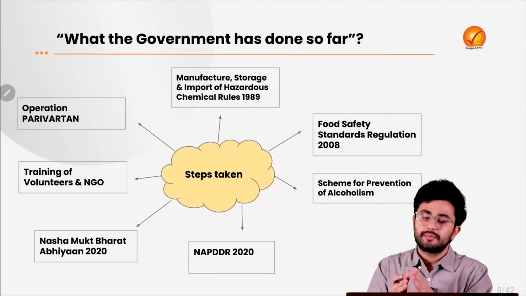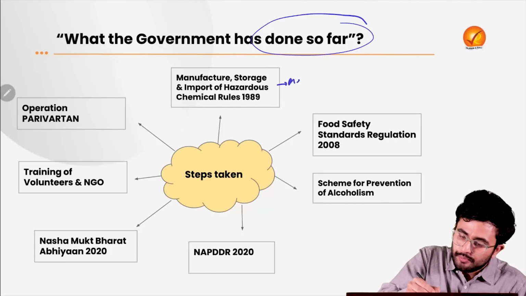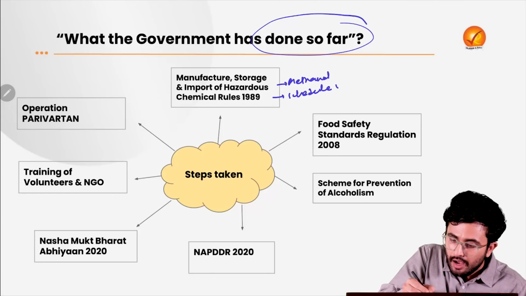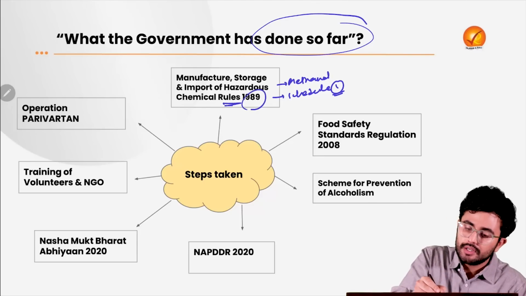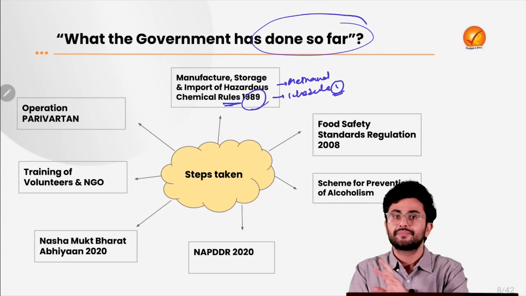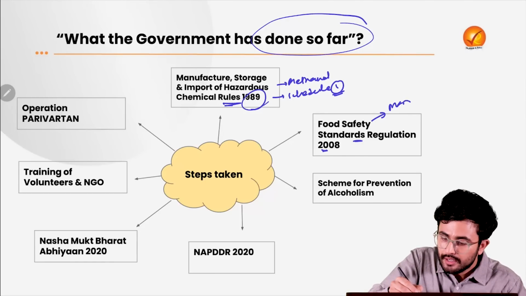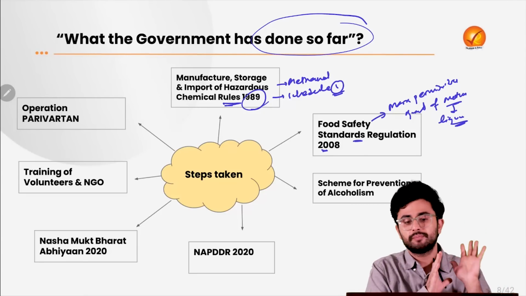So what are the steps which the government has taken to deal with this issue? First of all, the production, consumption, and sale of methanol has been kept under Schedule 1 of the Manufacture, Storage and Import of Hazardous Chemical Rules 1989. Thus, there is strict vigilance on the sale and purchase of methanol. Then, under the Food Safety and Standards Regulation 2008, a maximum permissible quantity of methanol has been prescribed for various kinds of liquors to ensure the safety of the people.